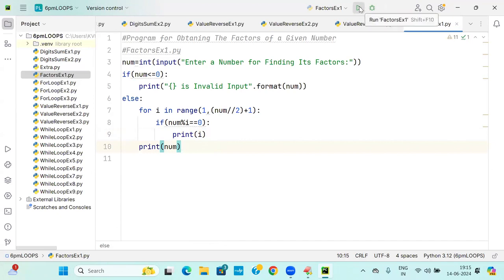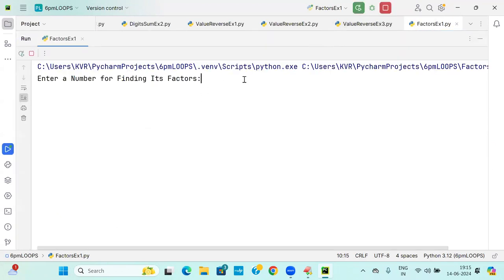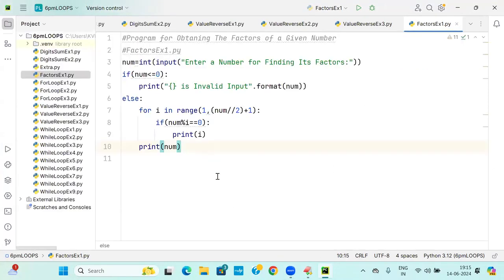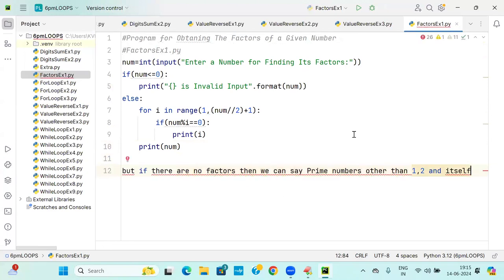Suppose 7, I am saying. What is this now? 1 and 7. What is 7? It is a prime number. Are there factors or not? There are. What are the factors? What is he saying now? You see his answer now. But if there are no factors, we can say prime numbers other than 1 and 2 itself.